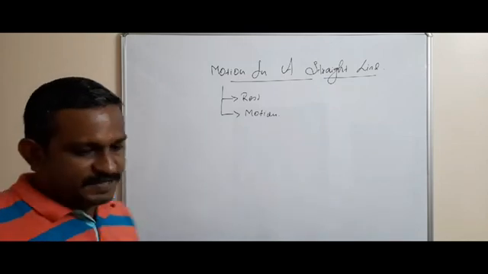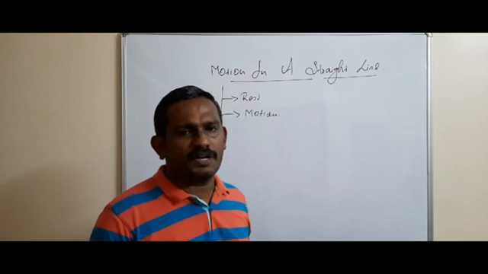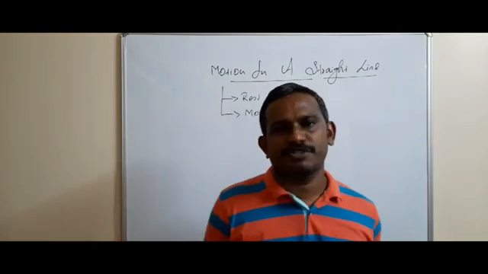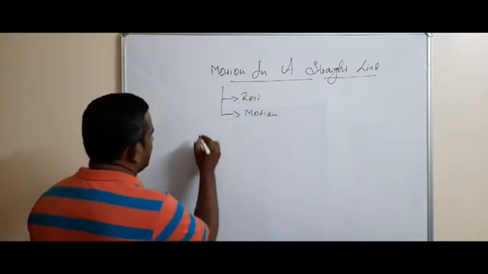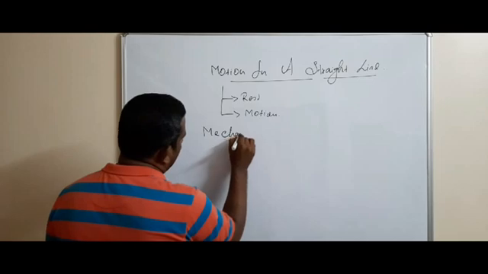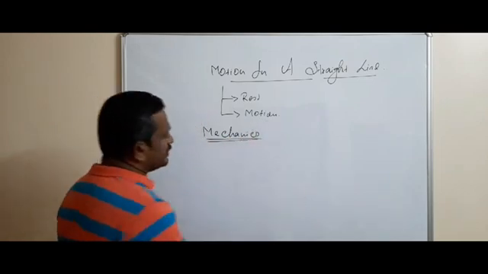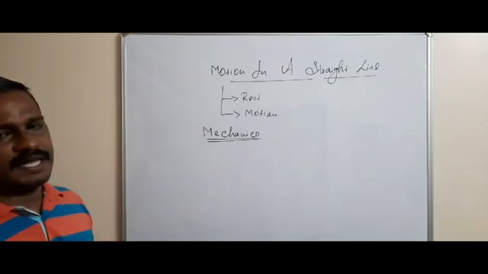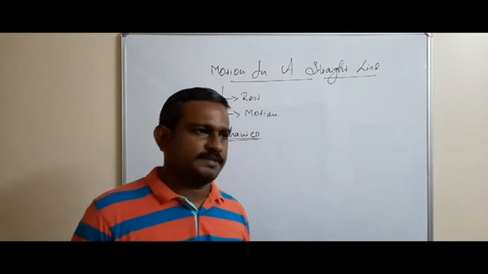What is the branch of physics which deals with the conditions for this rest and motion? Yes, it is mechanics. Mechanics is a branch of physics that deals with the conditions for rest and motion.